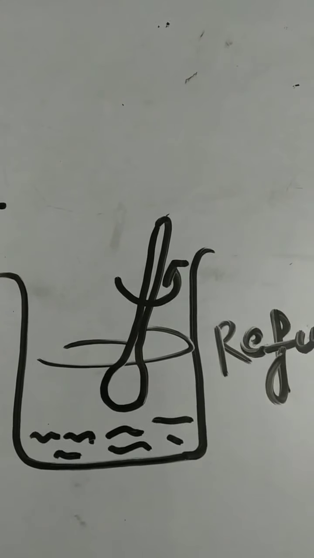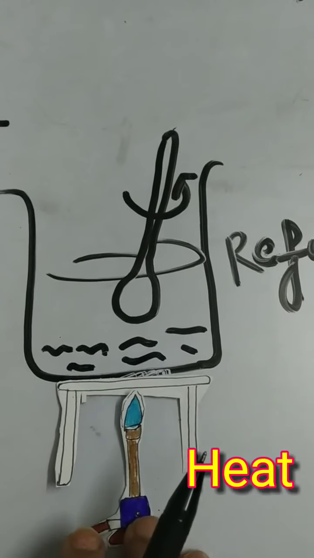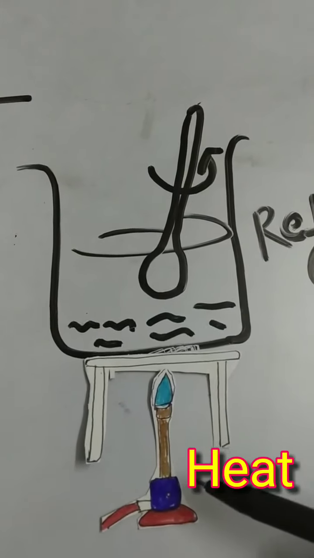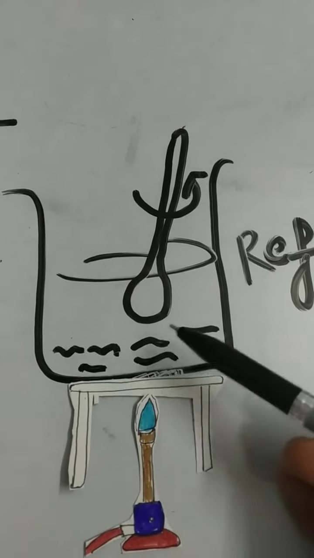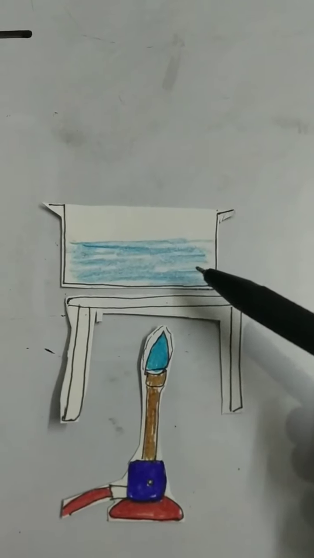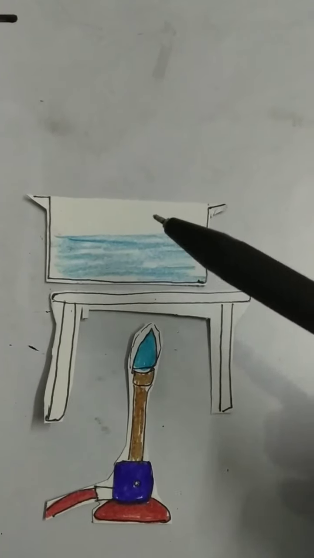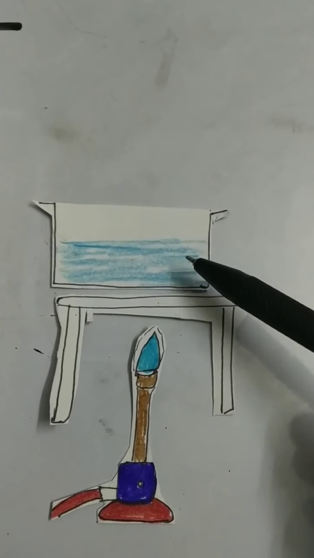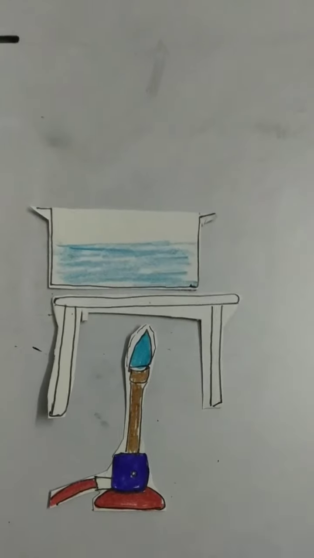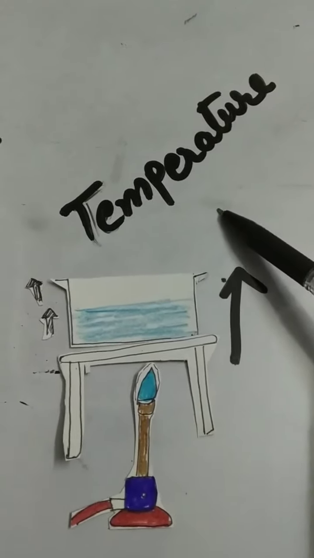Now we will heat it. The undissolved solute will also dissolve. This happens because the capability of the solvent to dissolve a solute generally increases with temperature.